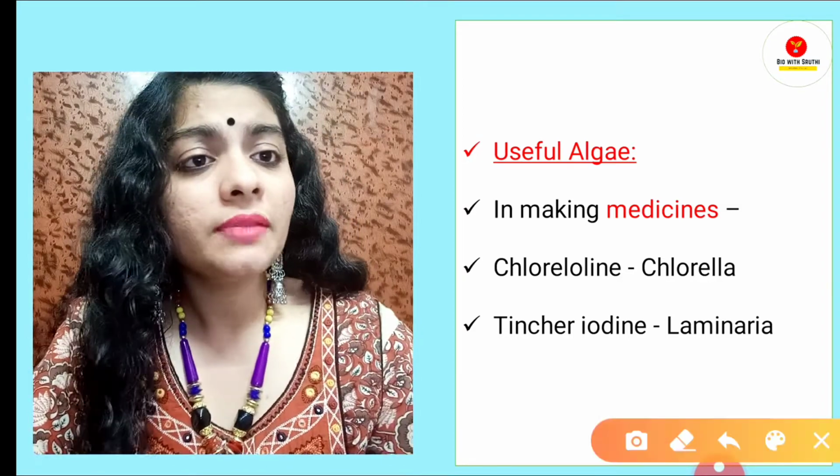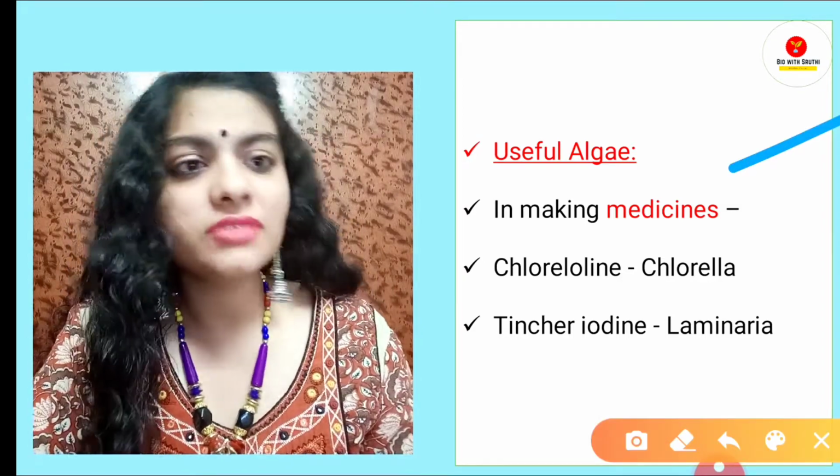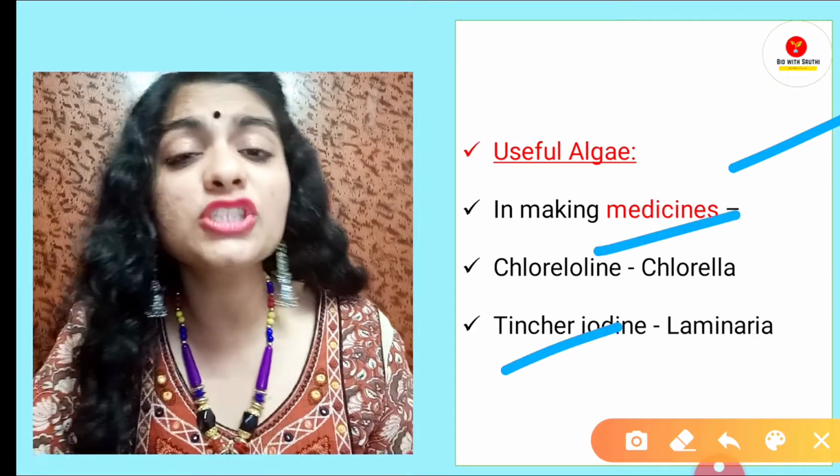Then algae is also used in making medicines. For example, we have chlorellin and we have tincture iodine.